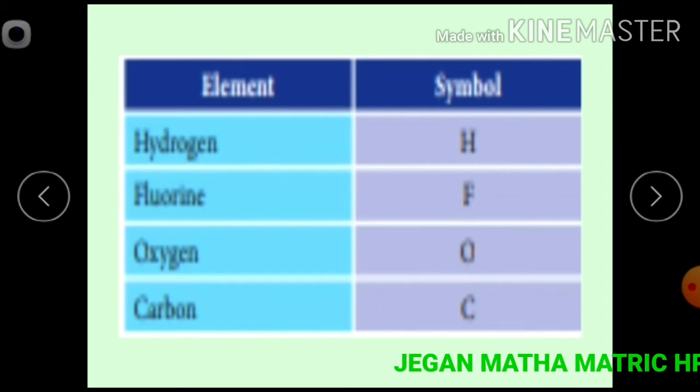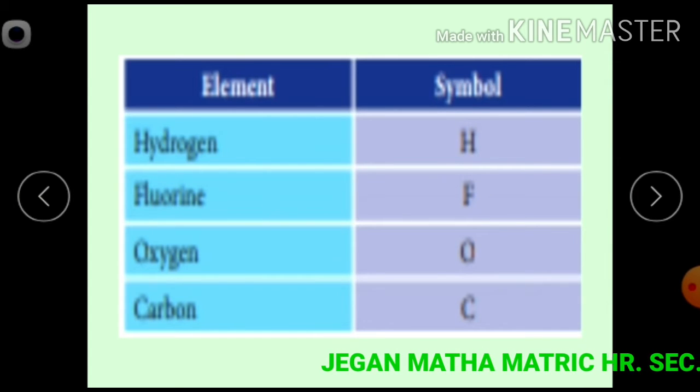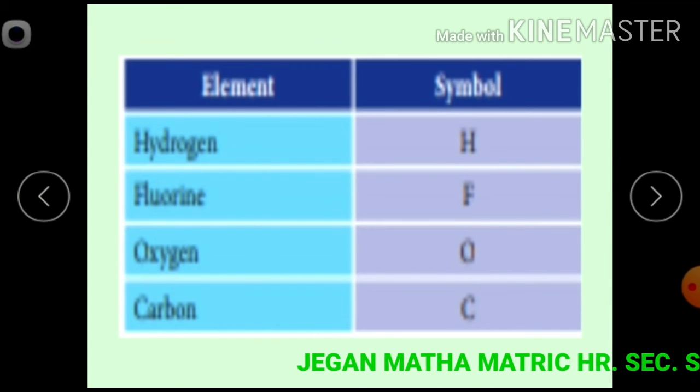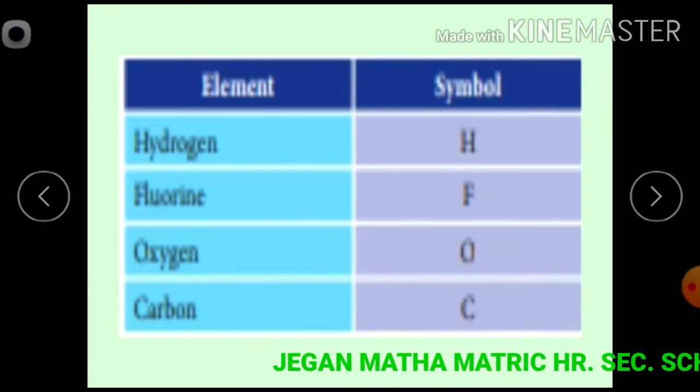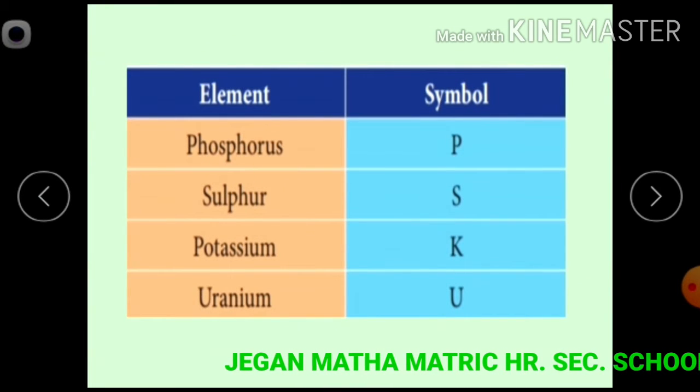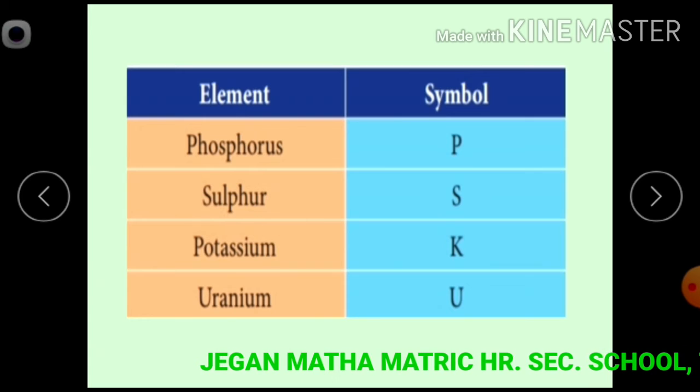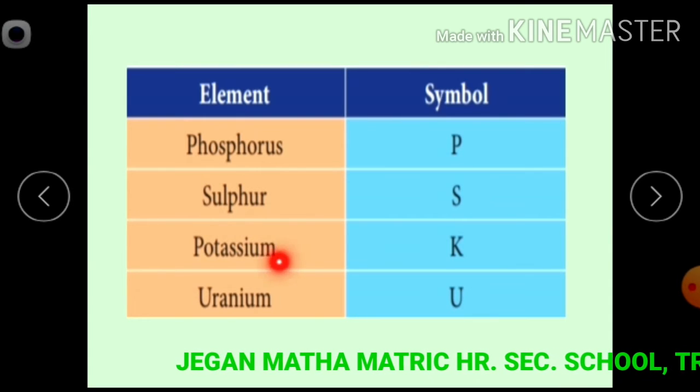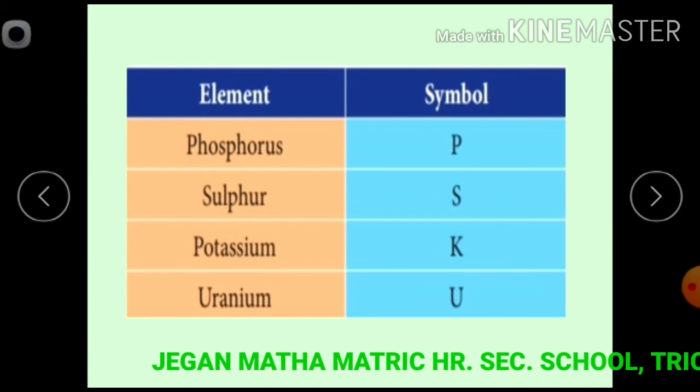Hydrogen, symbol H. Fluorine, F. Oxygen, O. Carbon, C. Phosphorus, P. Sulfur, S. Potassium, K. Uranium, U.